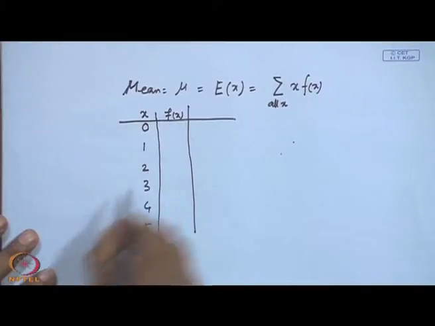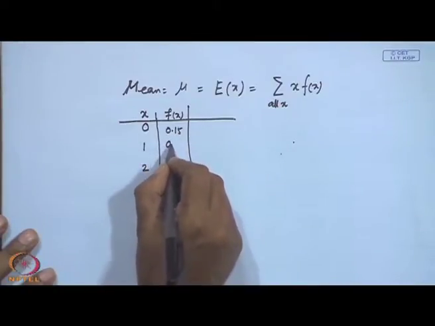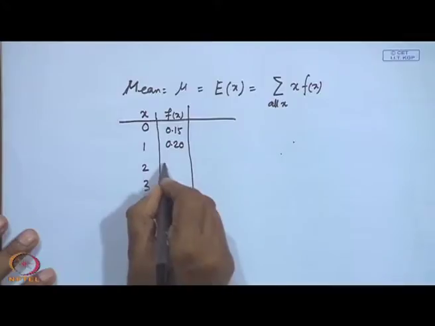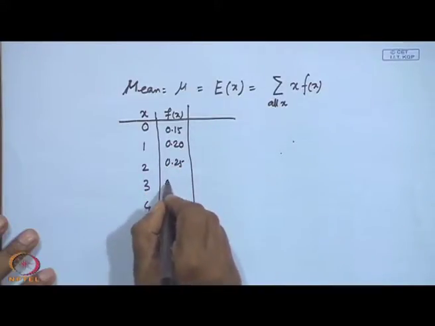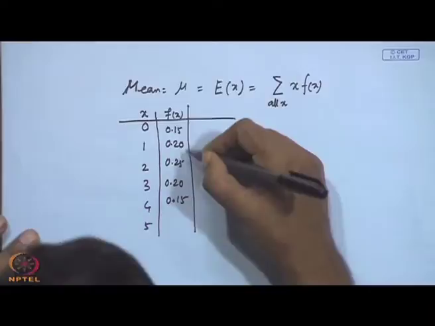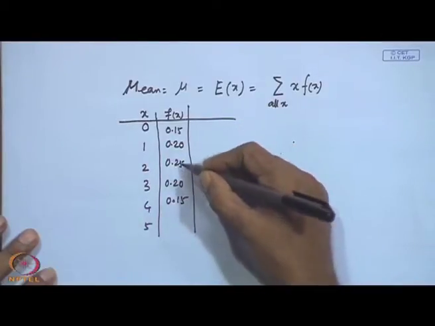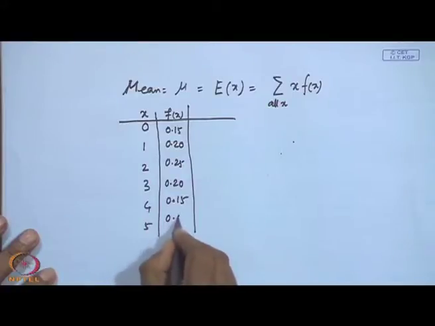Suppose the first one is 0.15, the second one is 0.20, the third one is 0.25, the fourth one again 0.20, the fifth one 0.15, then what is left? 20, 40, 60, 95, so 0.05.